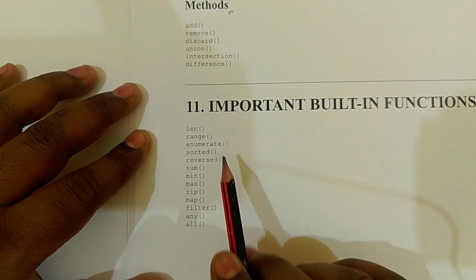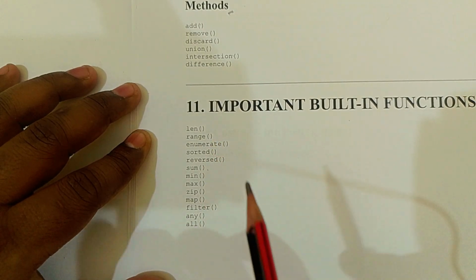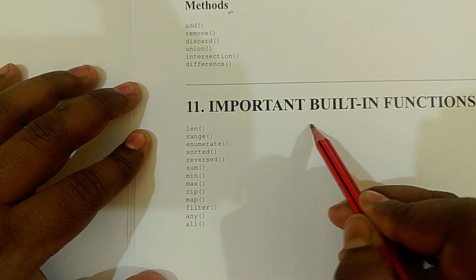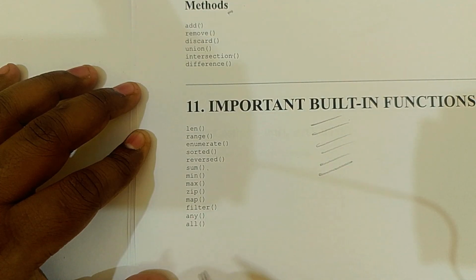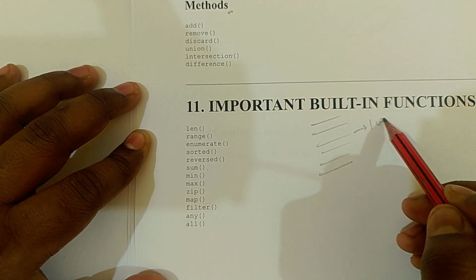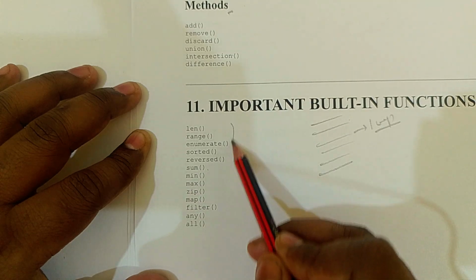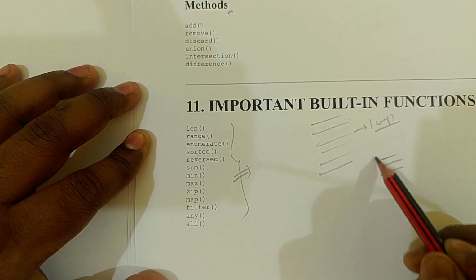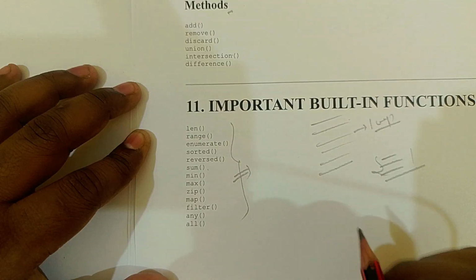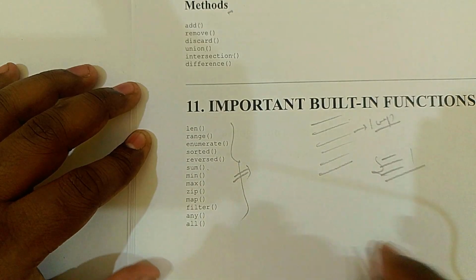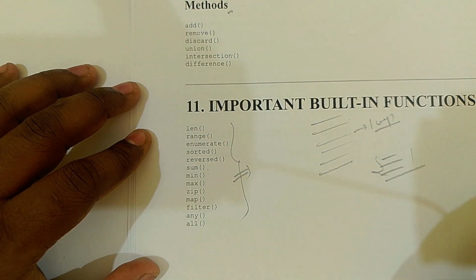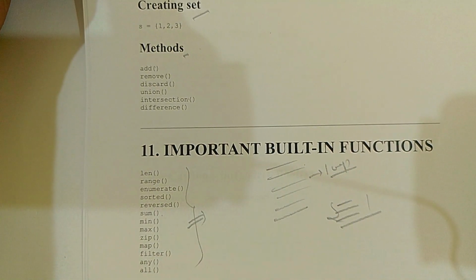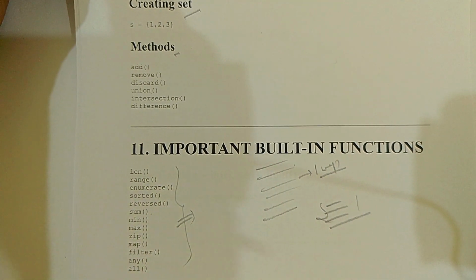By using these inbuilt functions, code that would take a lot of lines with loops becomes much smaller. We will also learn about this, and this is very important and very easy to learn. I will explain this.